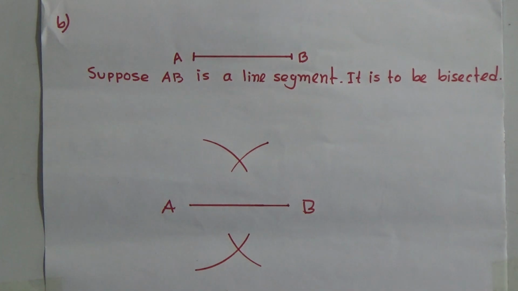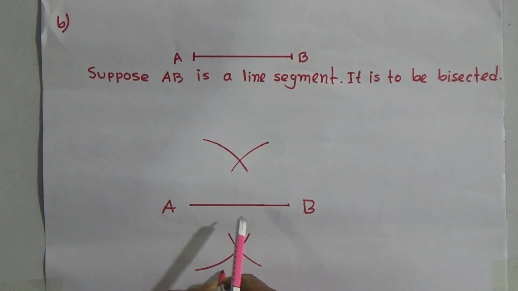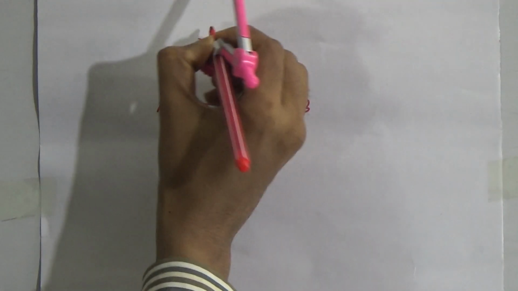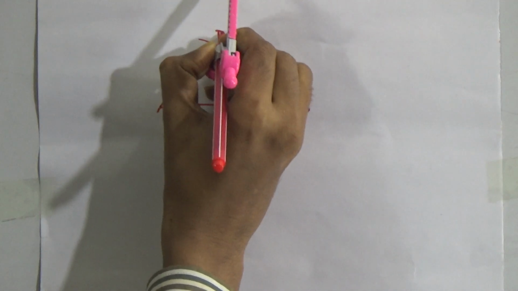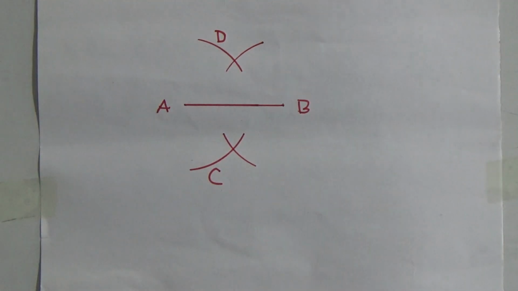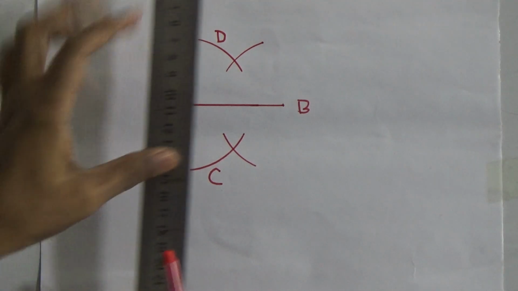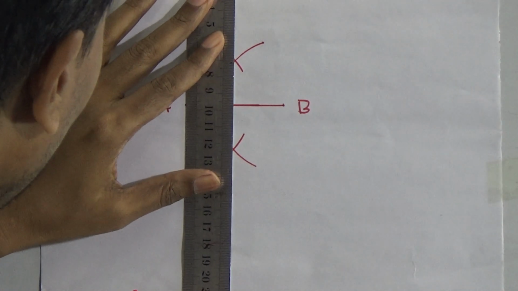Now see, this is C and this is D. Now we have to join C and D like this.